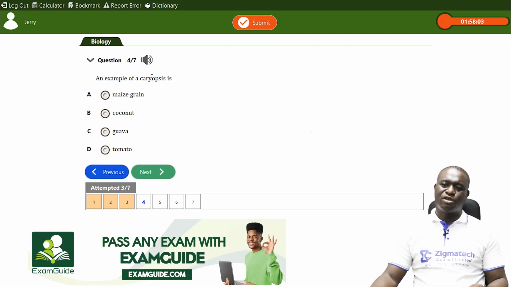An example of a caryopsis, question 4, is what? Maize plant. It is the maize plant.